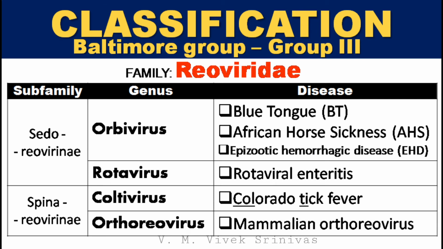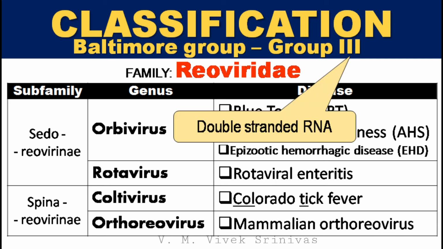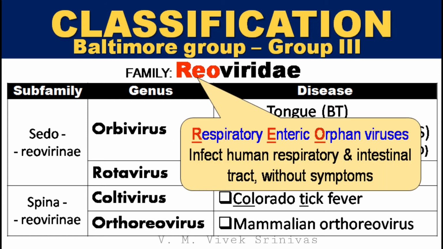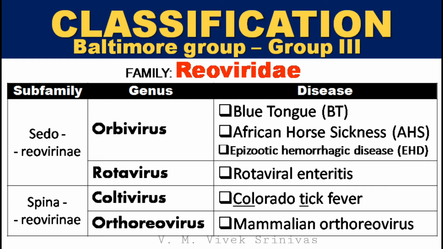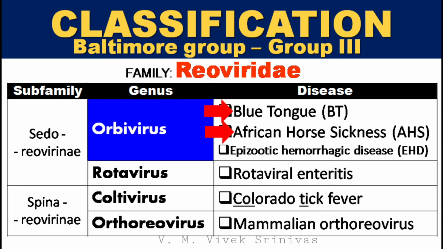Classification. Reoviridae family, classified under the Baltimore Group 3. Group 3 comprises viruses with a double-stranded RNA genome. The word Reo refers to respiratory enteric-orphan viruses, that is, these viruses infect the human respiratory and intestinal tracts without symptoms. Some of the veterinary important viral diseases under this family are Bluetongue and African horse sickness, under the genus Orbivirus.